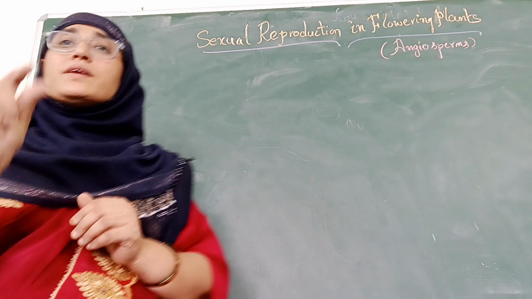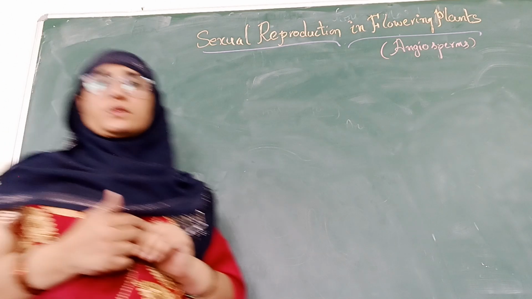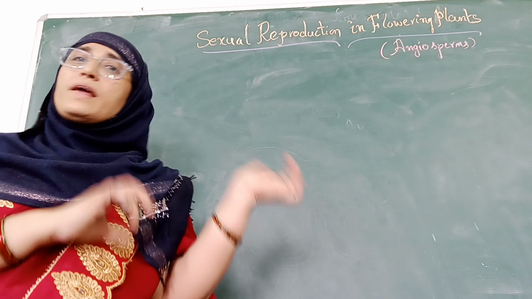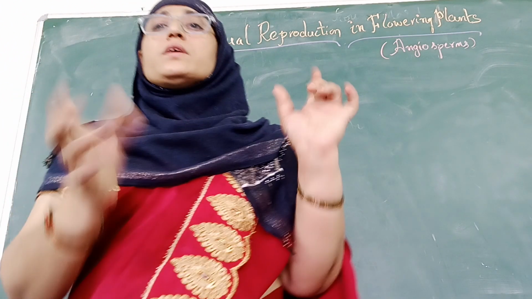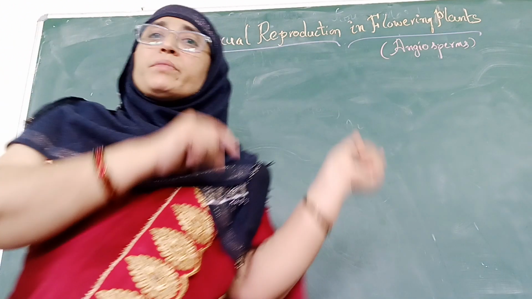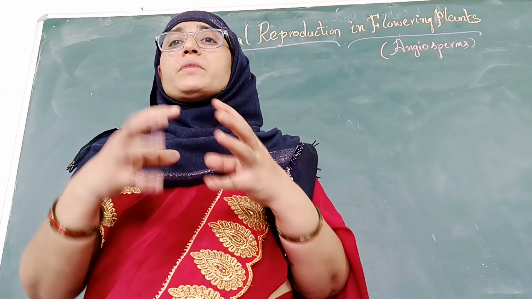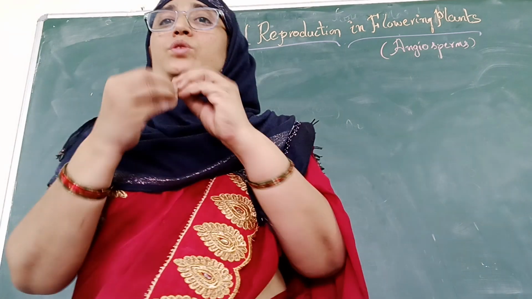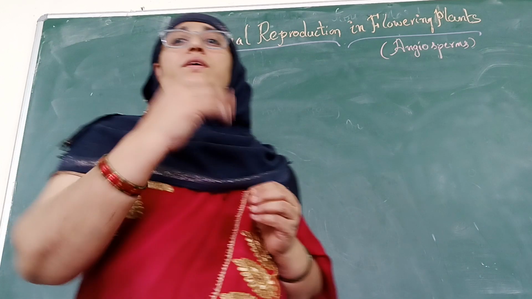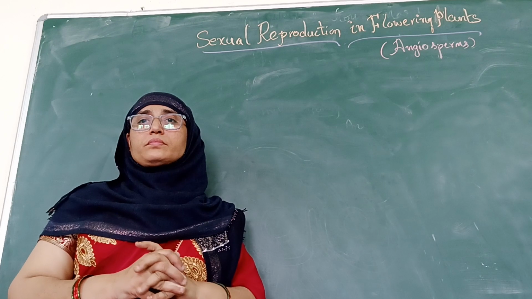Now just recall the definition of sexual reproduction. When a new daughter plant is formed from a parent plant by the process of gamete formation and fusion of these gametes, such type of reproduction is called sexual reproduction.